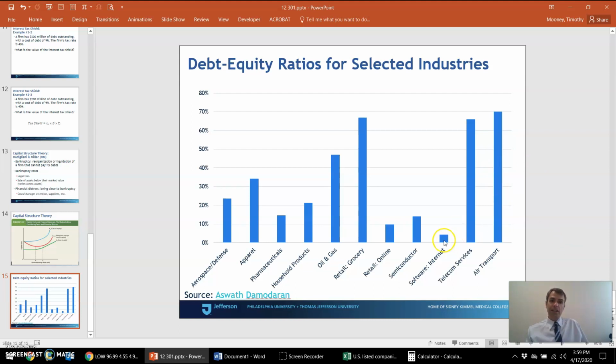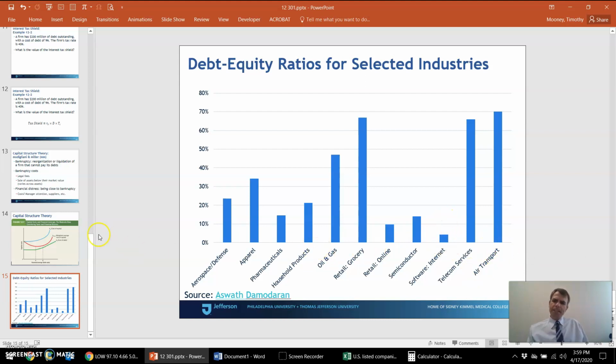Compare that to a software company or an online retailer, where most of their assets are intangible, like the coding knowledge of the employees. When a software company goes bankrupt, most of its assets can't be liquidated all that easily because they're intangible. And so I think bankruptcy costs are much higher in software compared with airlines. That's one rationale for why we might see much less leverage at software companies compared to airlines, because bankruptcy costs are just so much higher.